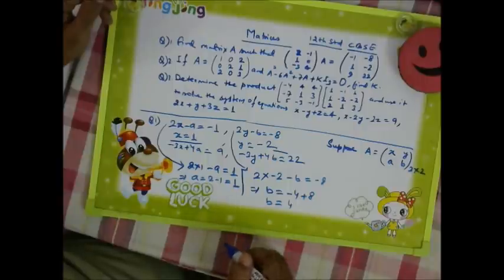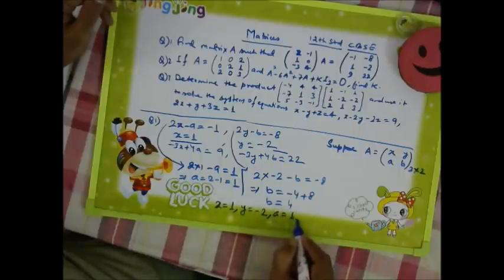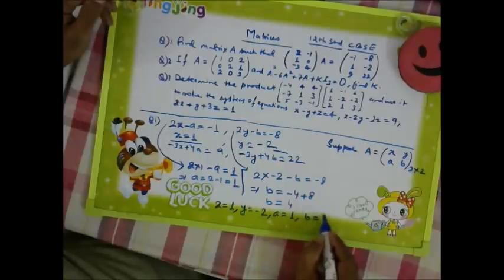So now we have got x equal to 1, y equal to minus 2, a equal to 1, and b equal to 4.